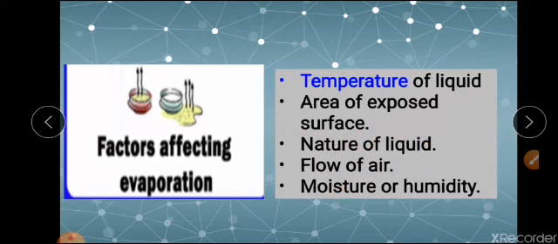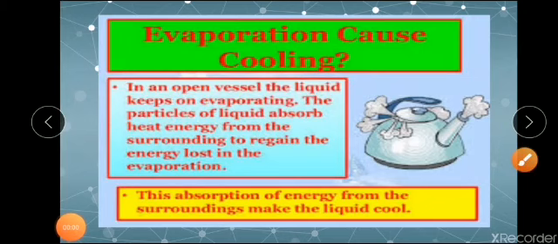The last factor is moisture or humidity. I will explain this with an example. In summer, clothes dry faster than on rainy days, right? That is a good example. Moisture or humidity means the presence of water vapor in the atmosphere. So if there is moisture or humidity, the rate of evaporation will be less.